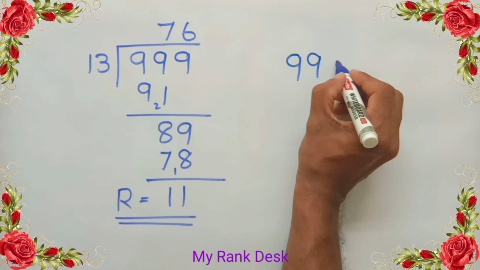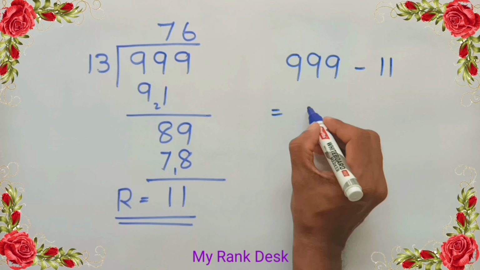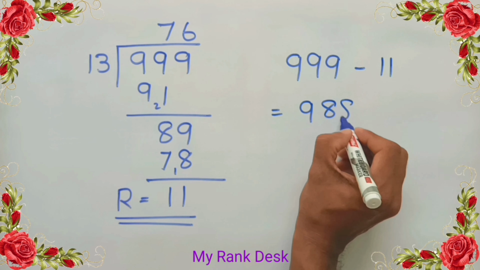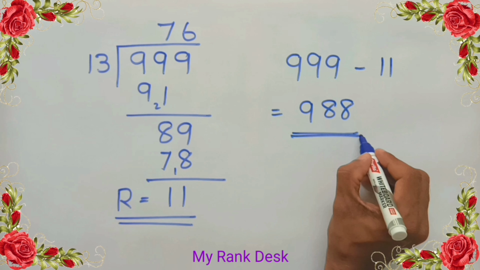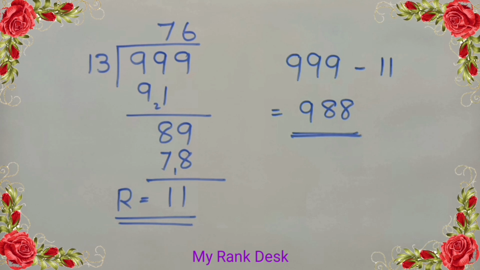That is remainder 11. Subtract 11 from 999. Then we get the number 988. Answer 988. Next question.